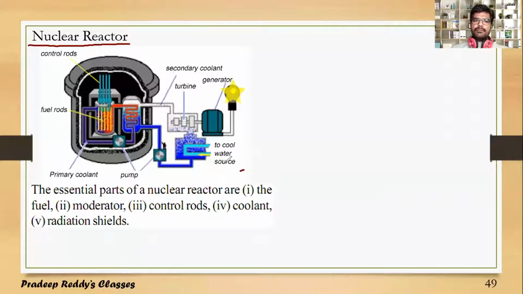The important parts of a nuclear reactor are: number 1, the fuel; number 2, the moderator; number 3, control rods; number 4, coolant; and number 5, radiation shields. These are the important parts of a nuclear reactor. Now let me explain each part in detail. So what is meant by a nuclear core? The first part is nuclear core.